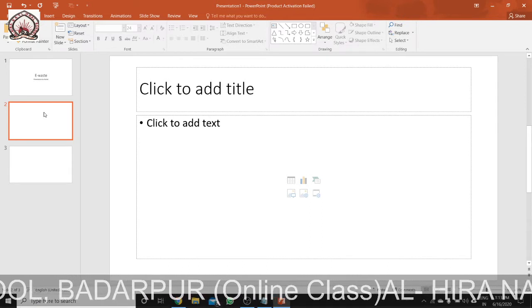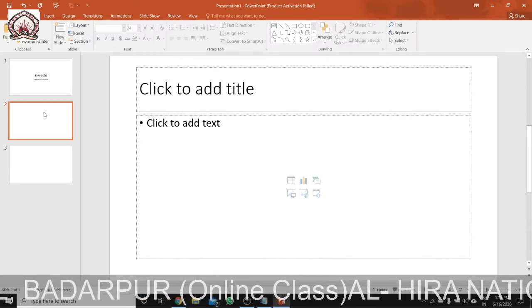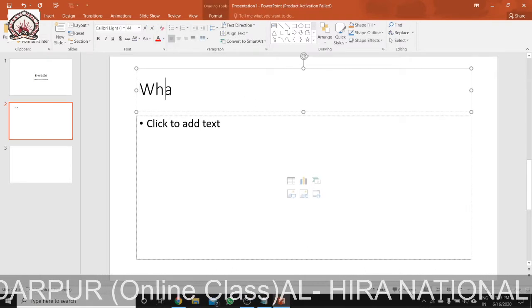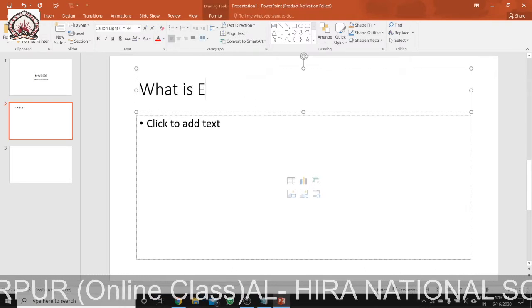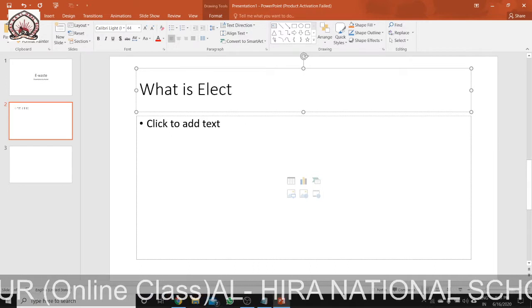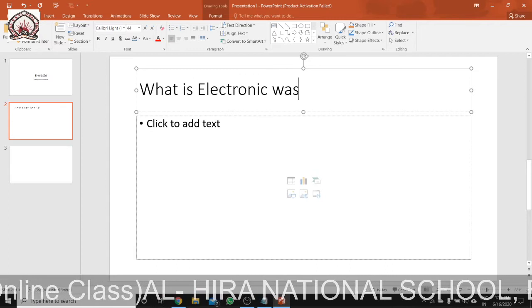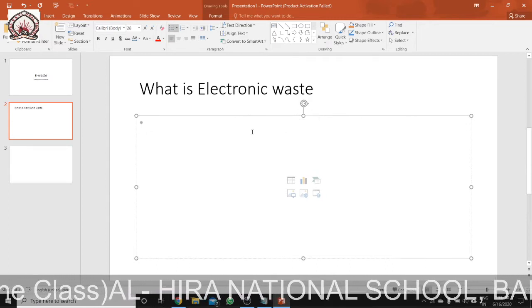Now, the slide contains information such as what is electronic waste. So I am writing the heading here: what is electronic waste.